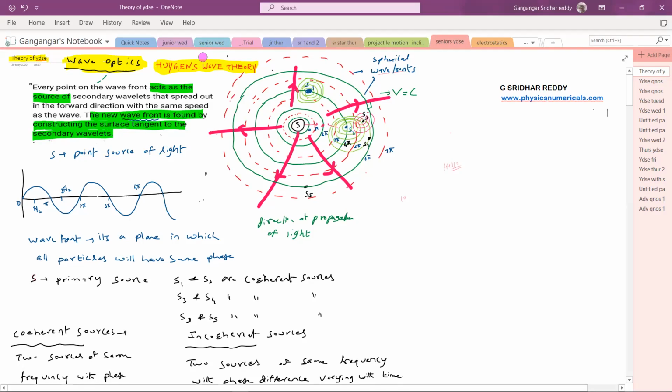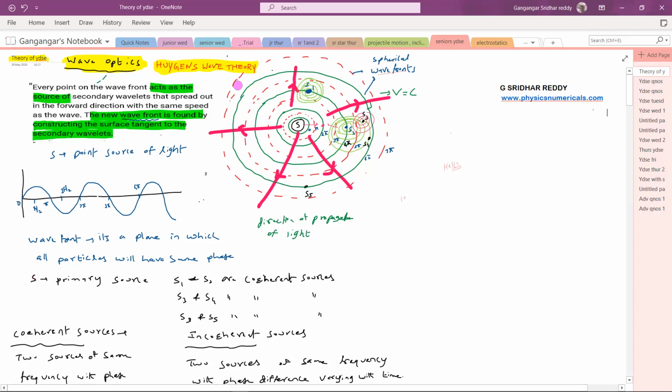So in the year 1678, the Dutch scientist Huygens, so we can call him Sir Huygens, proposed the wave nature of light, and in 1675, Newton proposed the rectilinear propagation of light. For another 200 years, nobody could understand this wave nature. Only when Young demonstrated the wave nature, he took help of this Huygens wave theory.